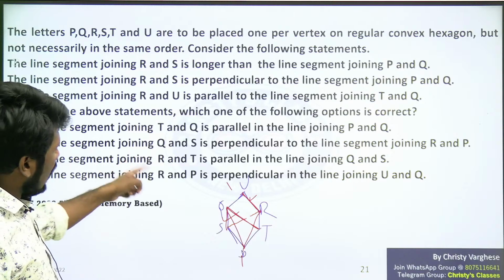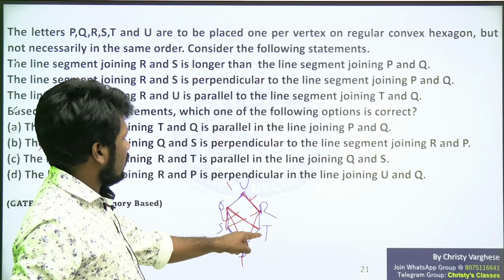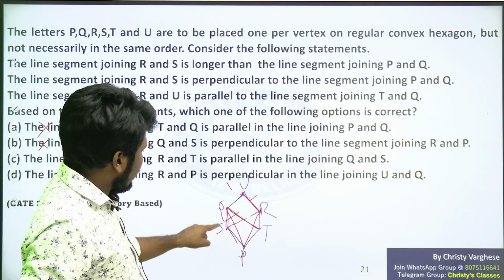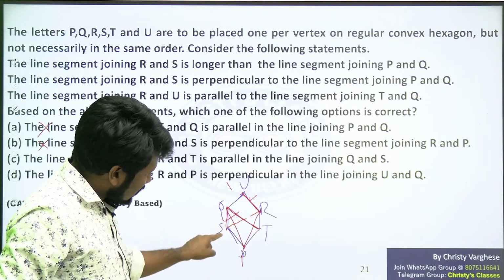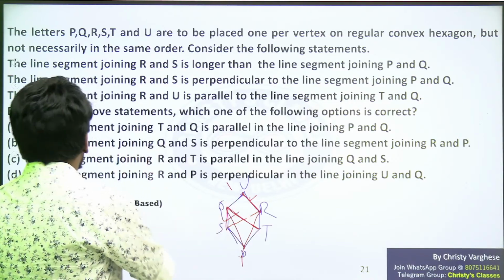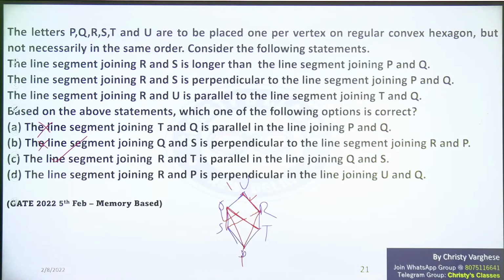Line segment joining R and T is parallel to the line segment joining Q and S. Look at this. This and this are parallel, right? So option C is the correct answer.